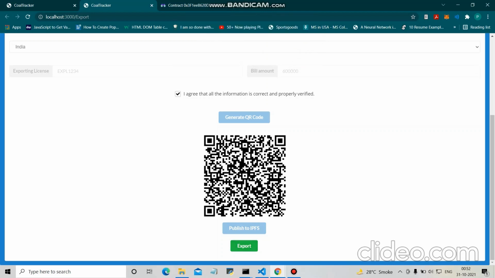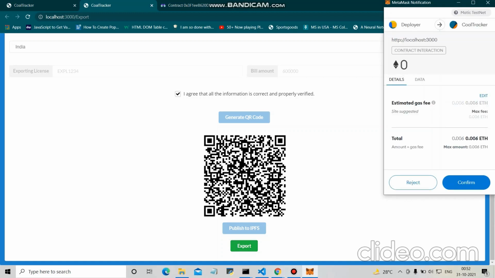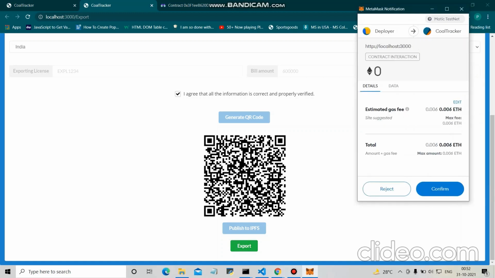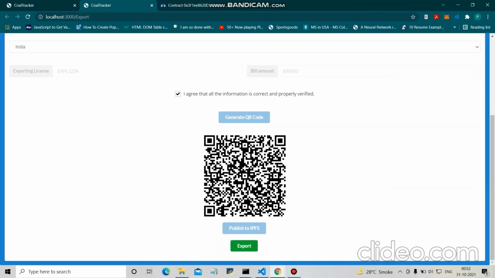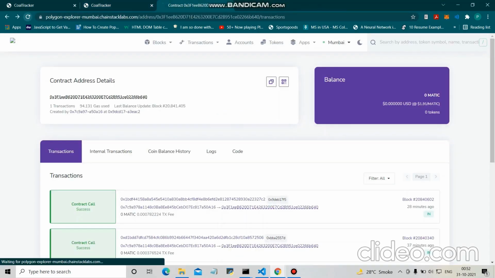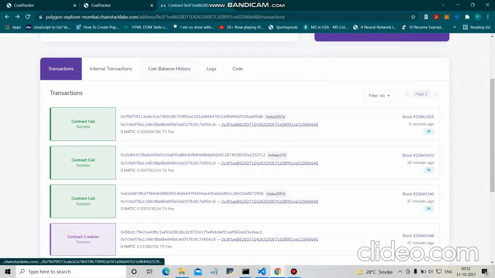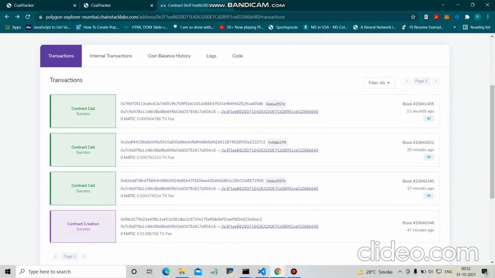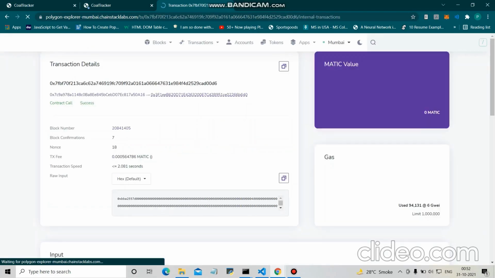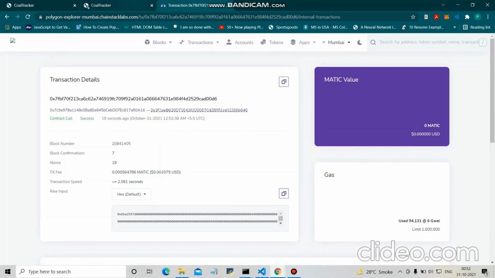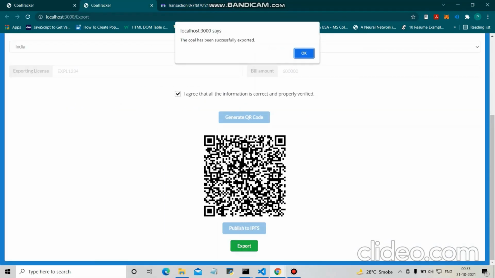Now the exporter will try to export this particular coal. As I click on export, a MetaMask pop-up will come up. This is the Coal Tracker contract. And as I confirm the transaction, you can see the contract is deployed onto the Matic Polygon Mumbai testnet. As you can see here, 11 seconds ago, the recent transaction which took place was a successful transaction on my testnet. And as you can see here, I got the alert box: the coal has been successfully exported.